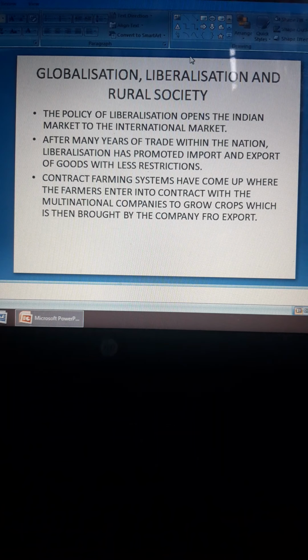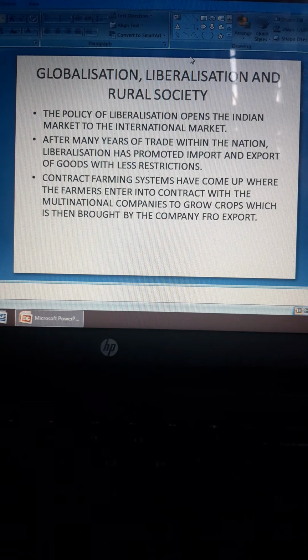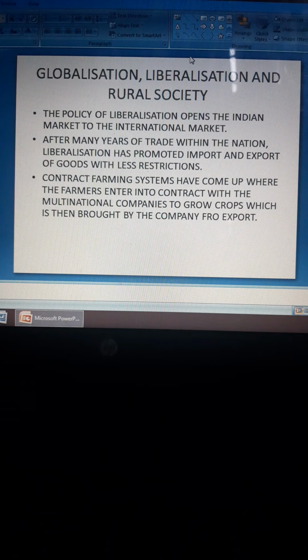Before these policies came about, India was more of a closed economy, and everything happened within one's own state and within one's own nation. But with the coming of globalization and liberalization, the opening up of the market in India, and the introduction of foreign goods, there were a lot of changes.